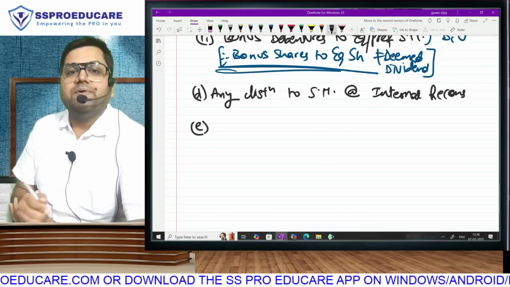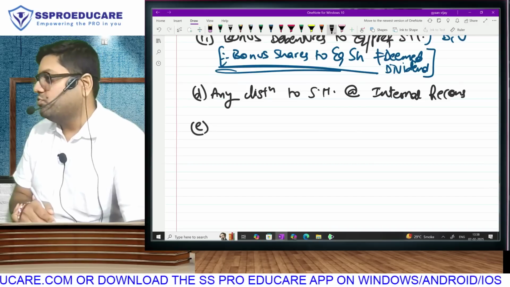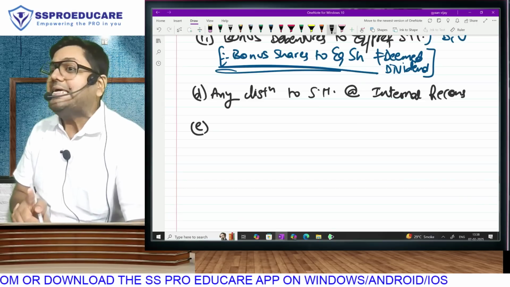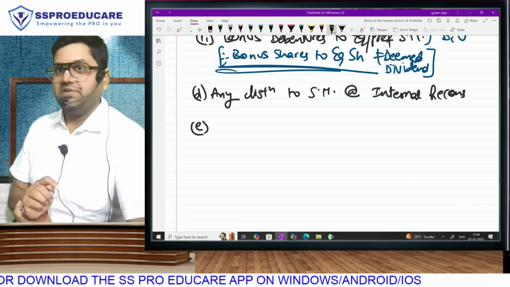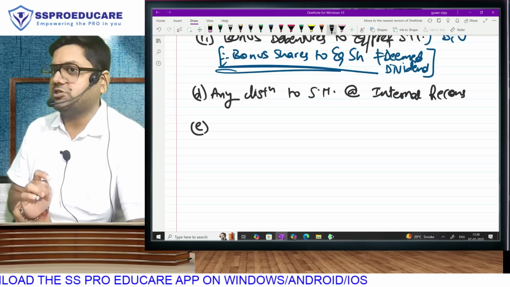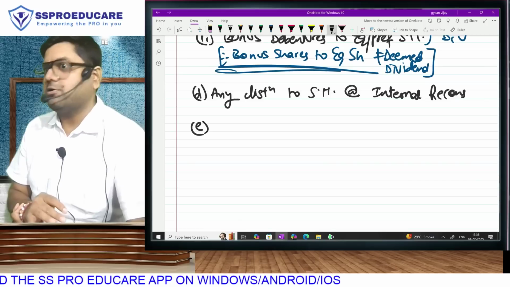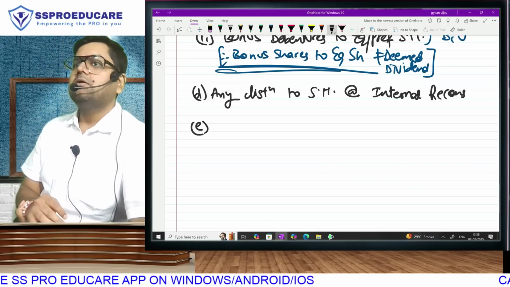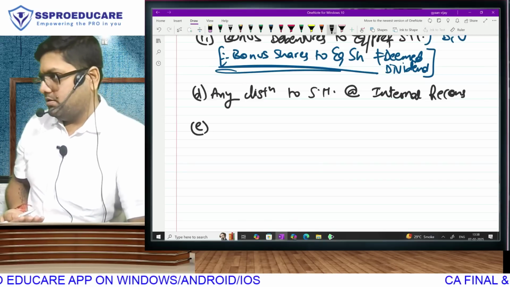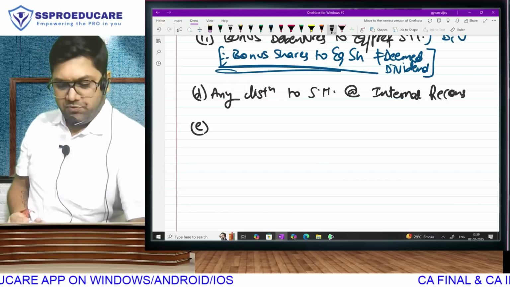Okay. 222E. This you will have to do with sincerity because it does come. So you have to focus on C, E, and F. F is an amendment. C is important because it has effect of capital gain and other sources both. And on E independent questions also come. On A there may not be questions, but if you do C, you've covered it, and B and D never come. So focus on it.